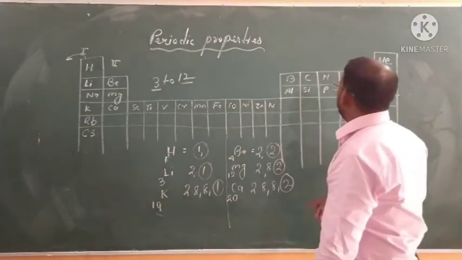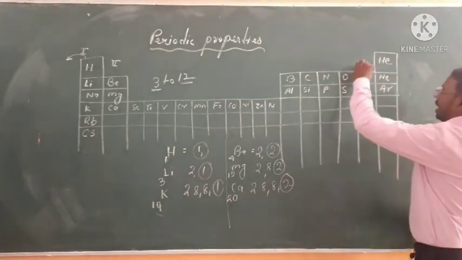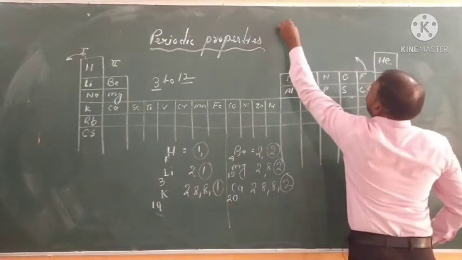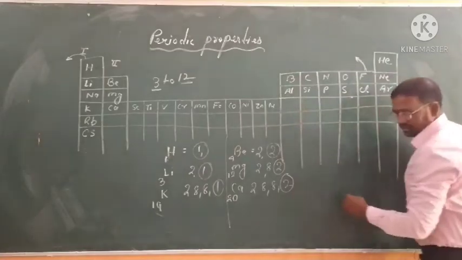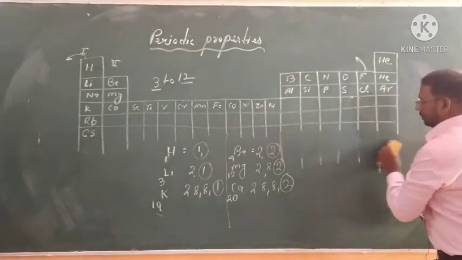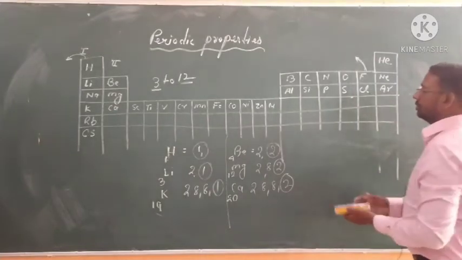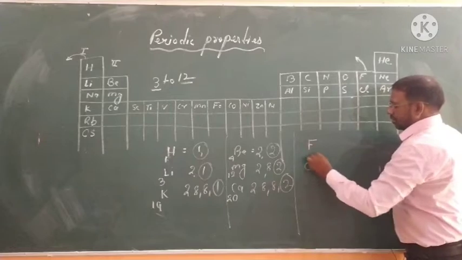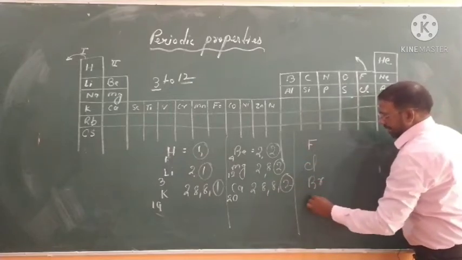Again, suppose we talk about the halogen group, group 17. I am going to write fluorine, chlorine, bromine and iodine.